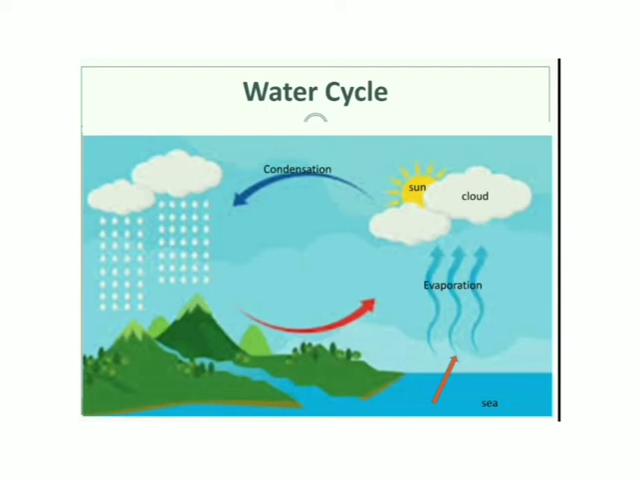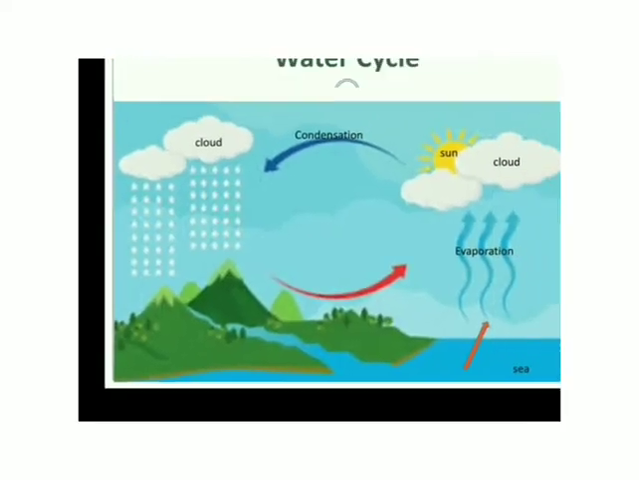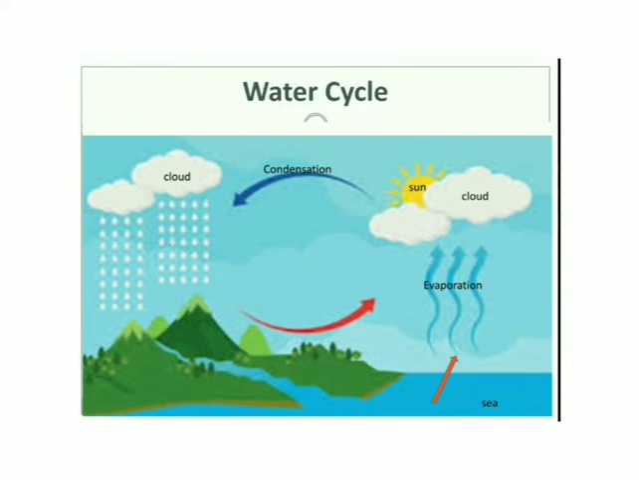If enough water condenses, the water drops become heavier. And when the water drops become very heavy, they fall to the ground as rain. So this cycle of evaporation, condensation and precipitation is called water cycle. It is a continuous process and it goes on in nature.